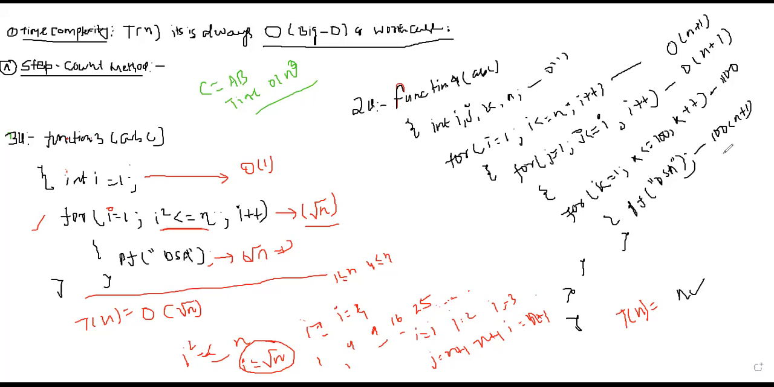Which statement has taken the maximum amount of time? You are saying this statement takes the maximum amount of time, which is 100 into n plus 1. As the highest function is n, you are saying it is order of n. Okay, any other answer apart from that?